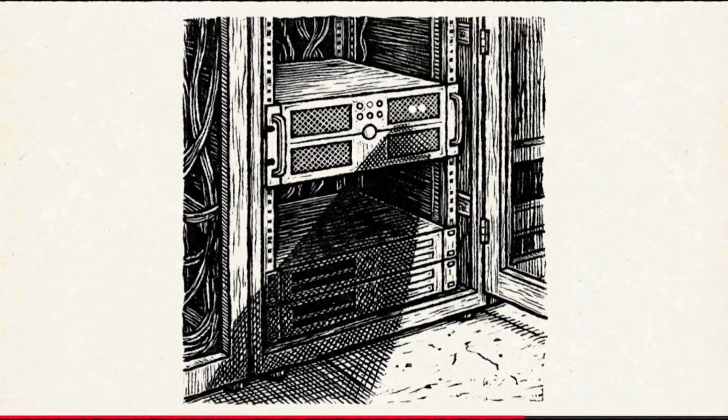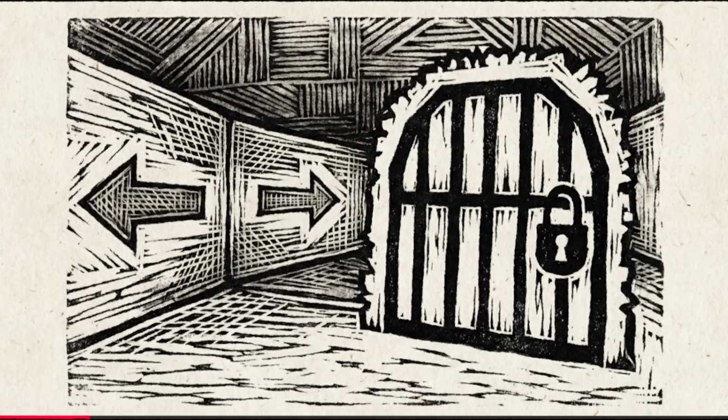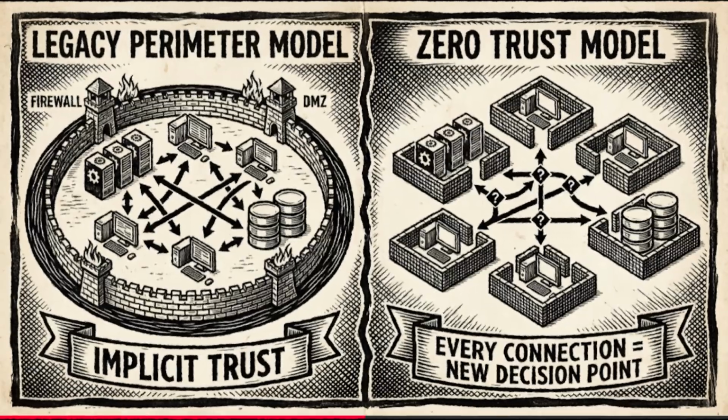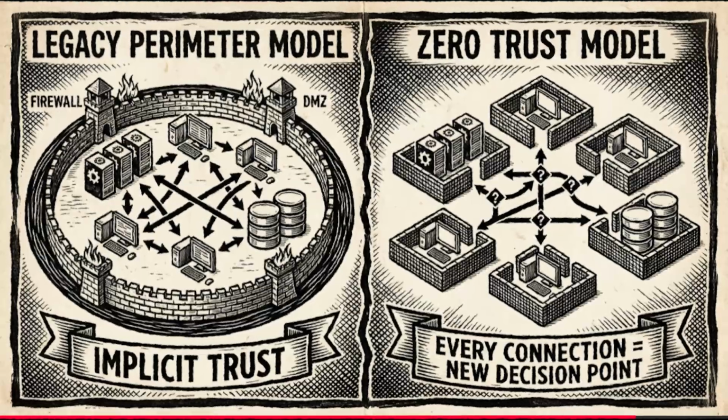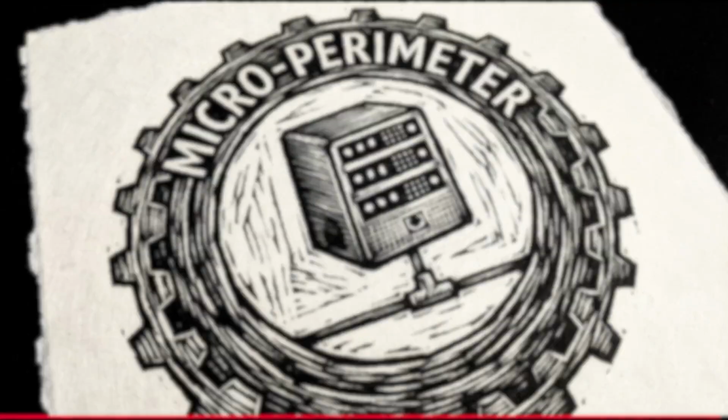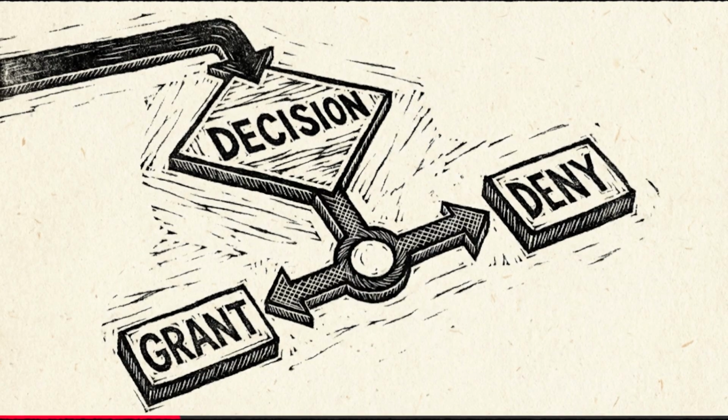And pillar number 3, assume breach. This is the operational mindset. You must architect systems as if an attacker is already present on the network. We stop focusing solely on ingress prevention, and start focusing on minimizing lateral movement and exfiltration capabilities. For those watching the video version, we have a graphic on screen comparing the architectures. On the left is the legacy perimeter, a flat network where internal traffic is largely uninhibited. And on the right is the zero trust model. You can see the microperimeters drawn around individual resources. Every single connection is a new decision point.